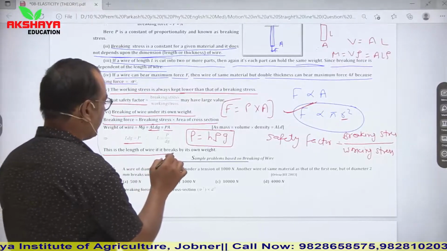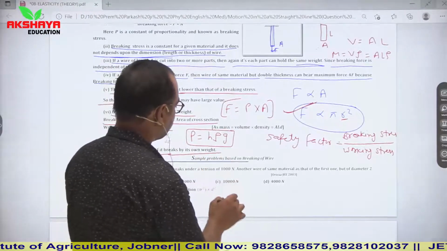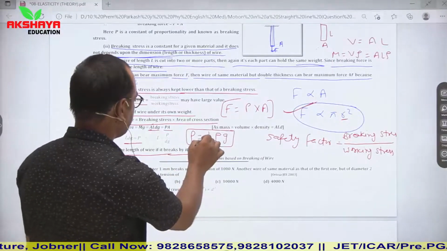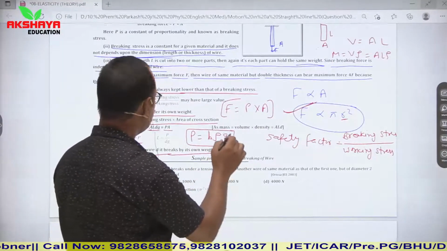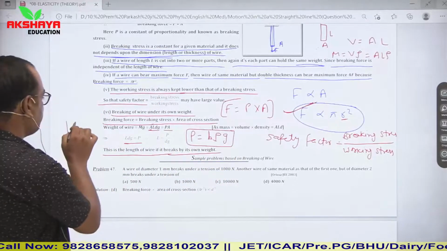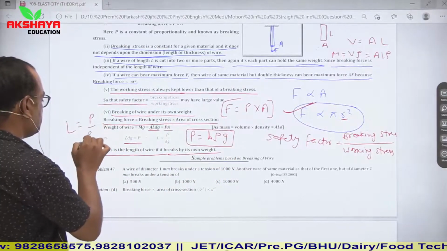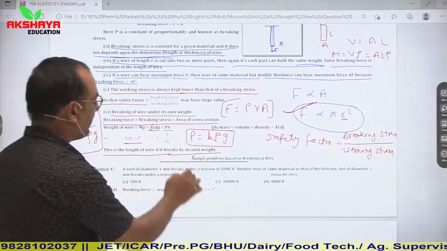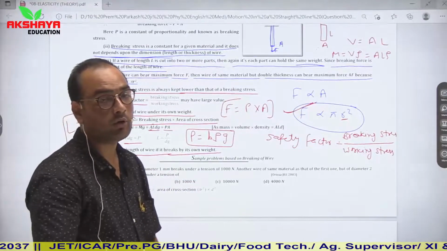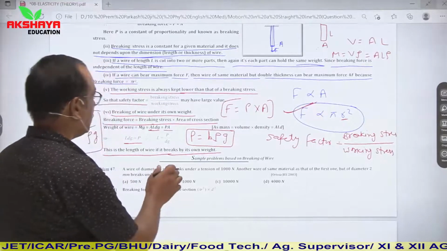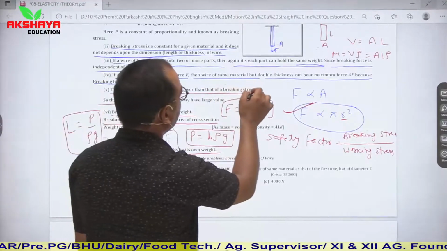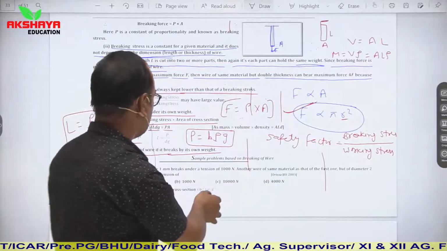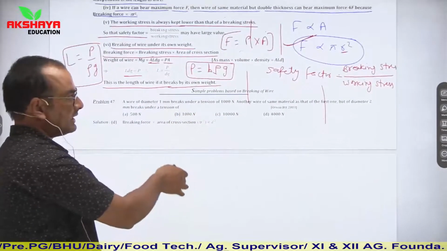This is the length of wire if it breaks by its own weight. So L is equal to P upon rho g. This is the length of wire if it breaks by its own weight. Now see how the pattern of questions are asked.